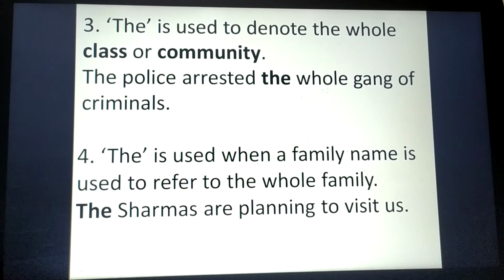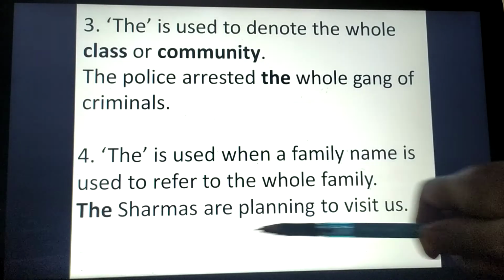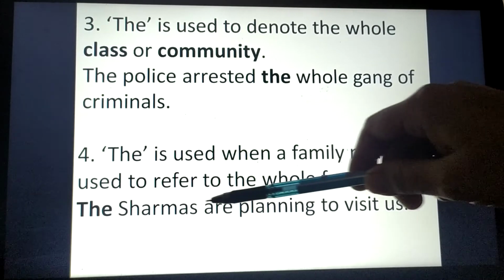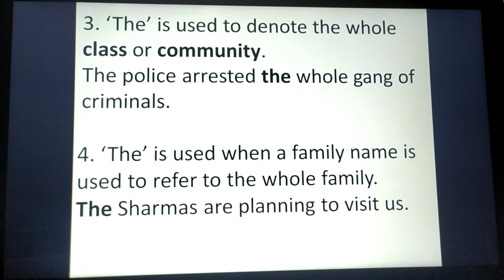In that case, when a family name is used to refer to the whole family, we use the. How? The Sharmas are planning to visit us. Sharmas means the whole family of Sharmas, right? And make sure you don't have to put an apostrophe here. Okay? So here we will use the.